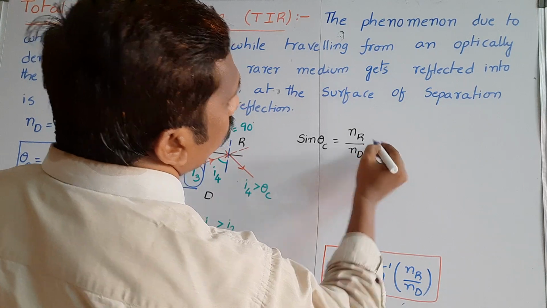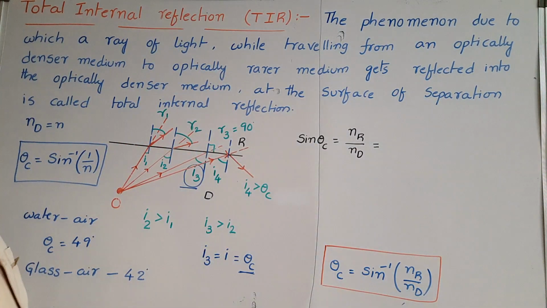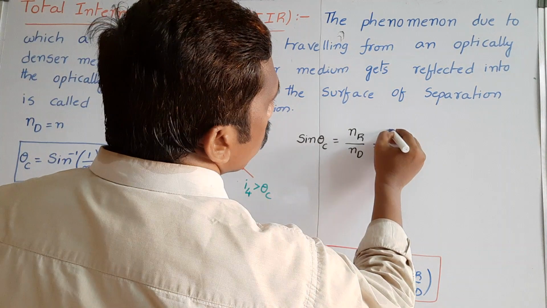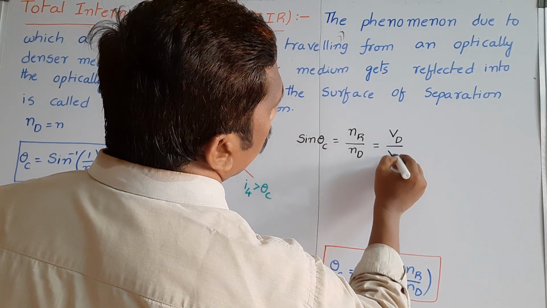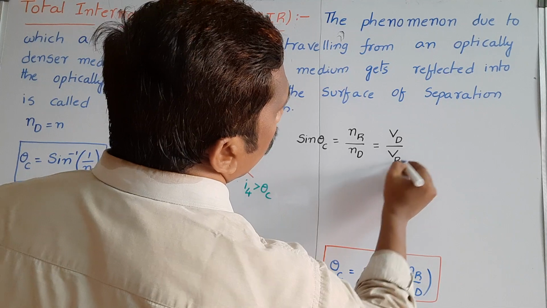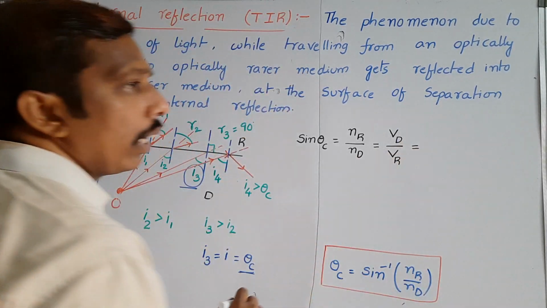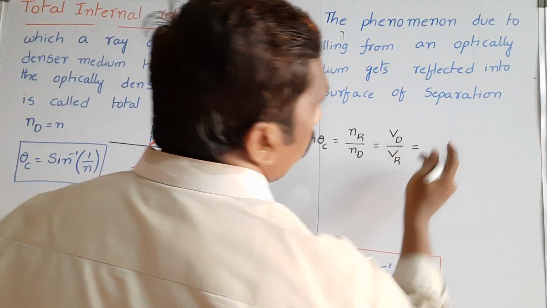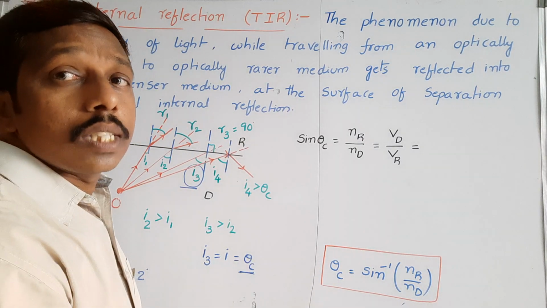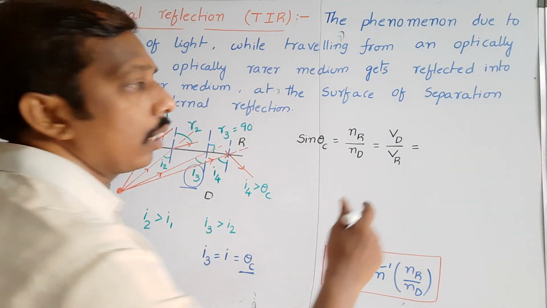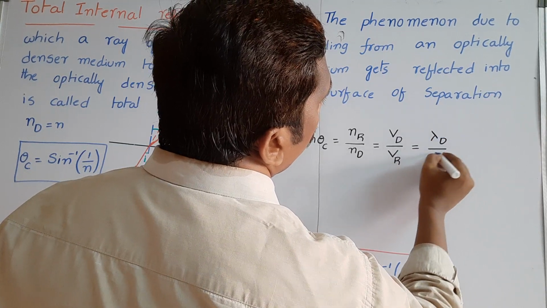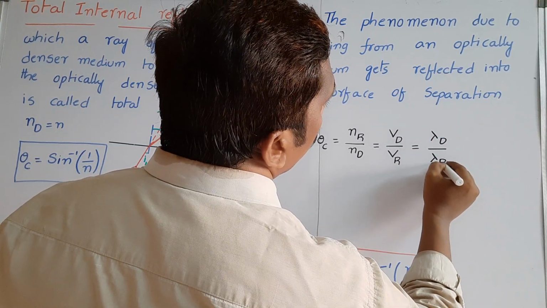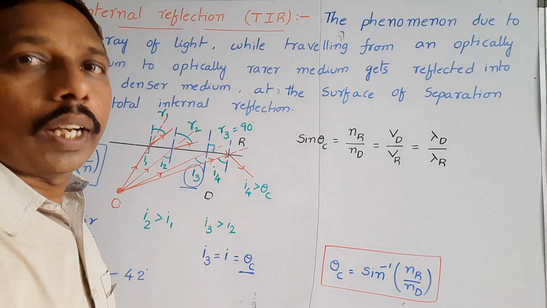In terms of velocity we can write it as velocity of the light in the denser medium by velocity of the light in the rarer medium. Velocity is equal to frequency into wavelength. Frequency does not change in reflection or refraction. So it is wavelength in the denser medium by wavelength in the rarer medium.